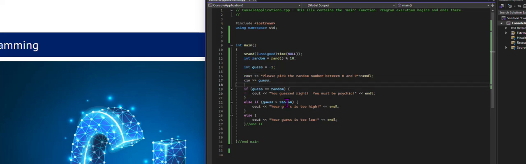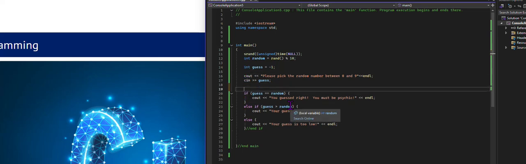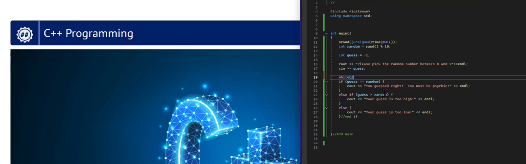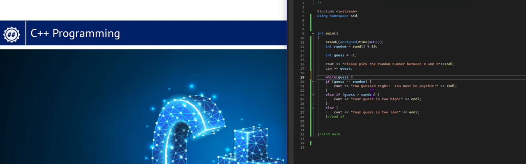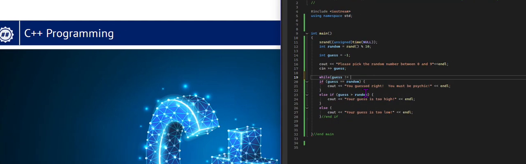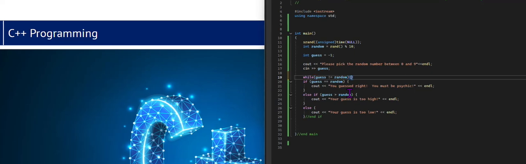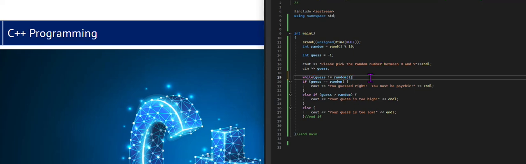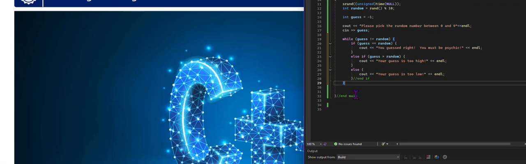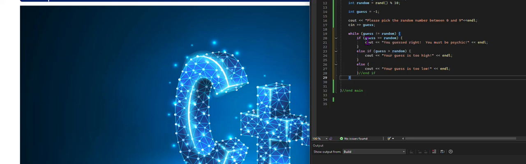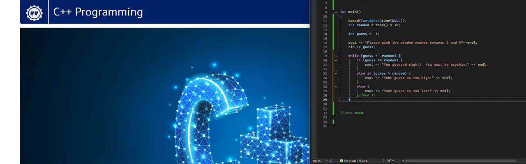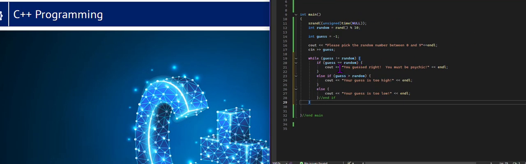Now, if I put my loop here, and I say, for example, while guess does not equal random, and I put the brace down here. Now, nice, it tabbed everything over automatically for me. Now, if I do this, I will guess once, and it'll never allow me to guess again.